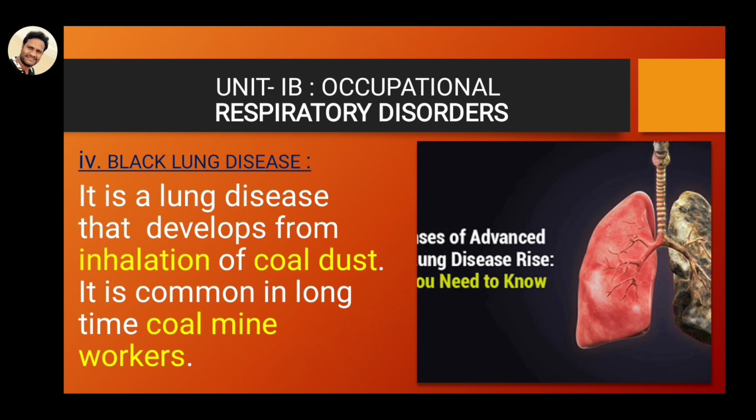This is the normal lung, and this is of those who work in the coal mines area. The coal is very black in appearance, so this black coal dust enters into the lungs, and that is why the lungs are black in color. This disease is called black lung disease. This is the end of the topic. Thank you.